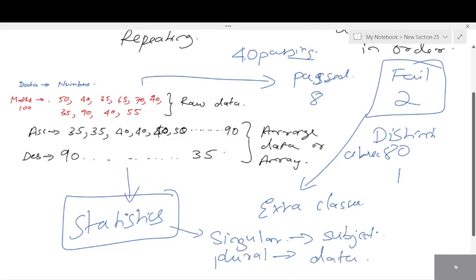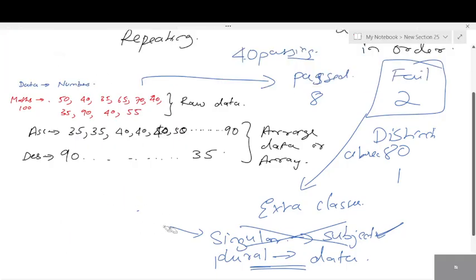So statistics is also a subject. In 11th and 12th, you'll have a subject called statistics. We're not talking about that. We are talking about numbers, data, in plural form. The study of this is known as statistics.